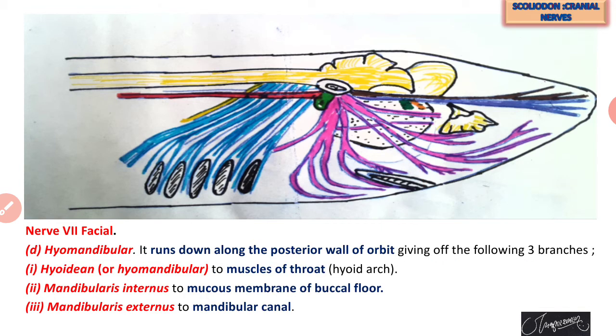The fourth branch of the 7th cranial nerve, the facial, is called hyomandibular.